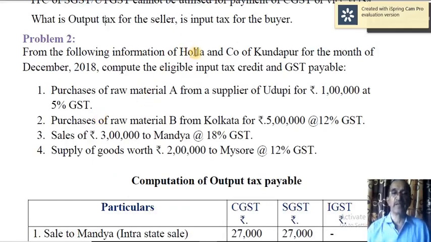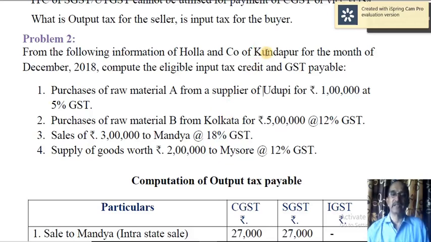From the following information of Holla and Company of Kundapur for the month of December 2018, compute the eligible input tax credit and CGST payable. So here, purchase of raw material A from a supplier of Udupi. So Holla and Company are from Kundapur, and they have purchased the raw material from supplier of Udupi. So both are within the same state. This is intra-state purchase.